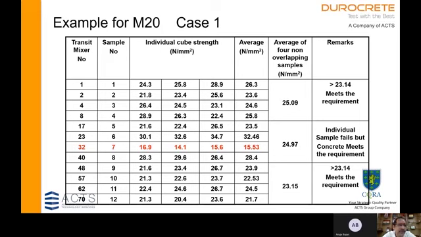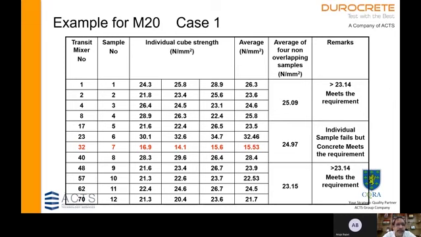This is generally done randomly. So the second group of samples, from 5 to 8, represents the concrete delivered by transit mixer number 17 to transit mixer number 40.